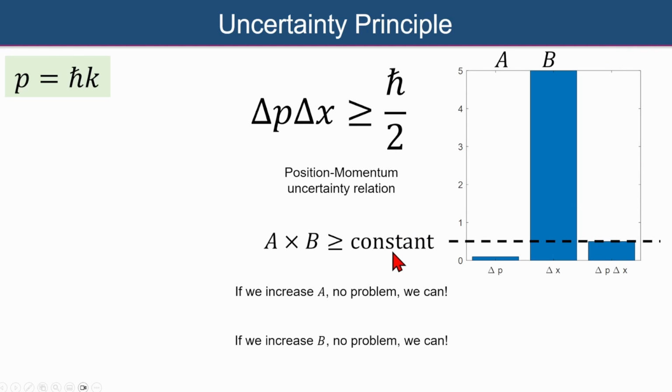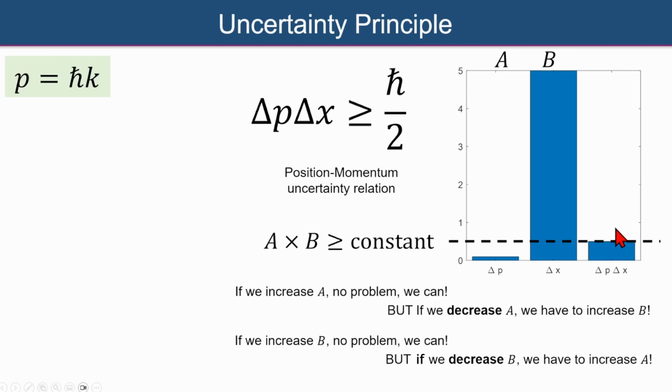However, what this constraint actually means is that if we were to try and decrease the value of A, in other words, this small value here, then we'd be obligated to significantly increase the value of B in order for the product A times B to still be at least equal to that constant value. And likewise, if I were to try and decrease B, then I'd have to correspondingly increase A such that A times B is at least equal to the value depicted by that dashed line.